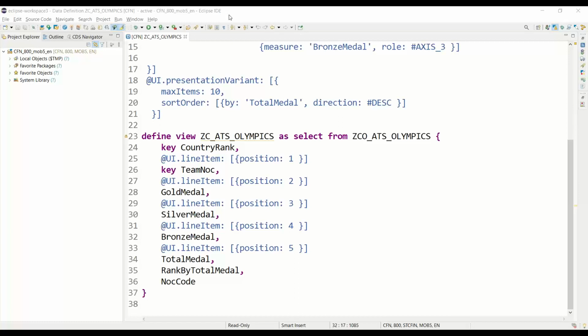So this is the live system where we can already see a CDS view which I have created, and I will be utilizing this CDS view to load all my data. Just give me a second. Let me check. System is down.